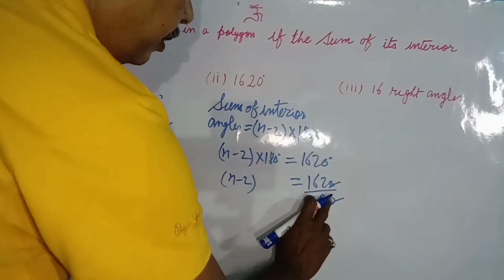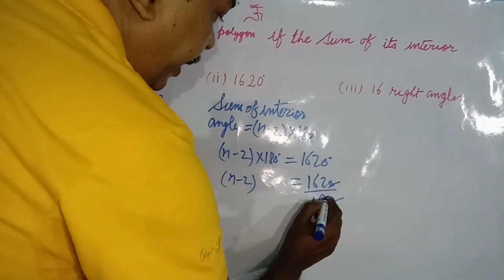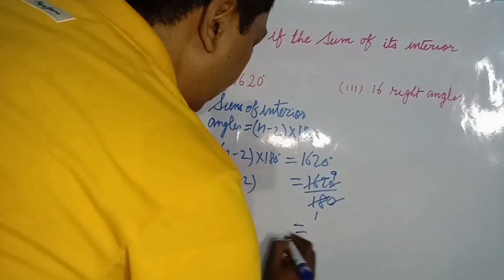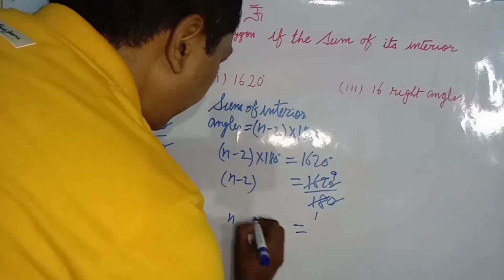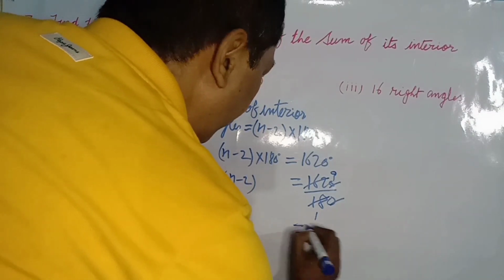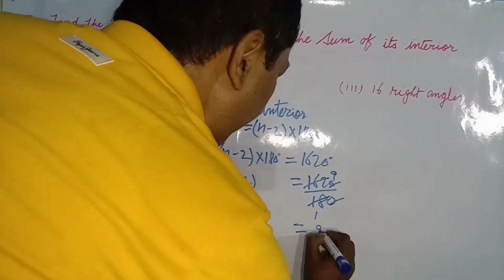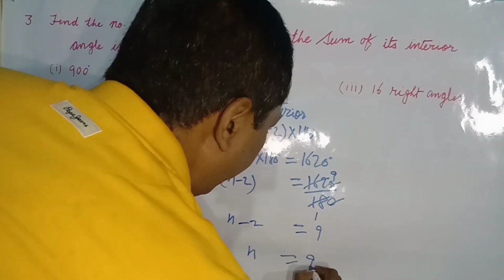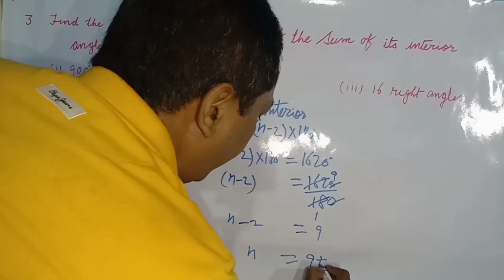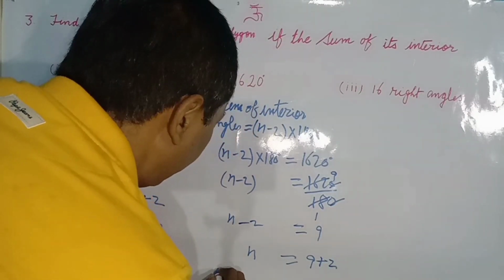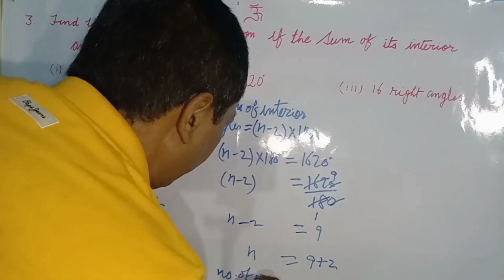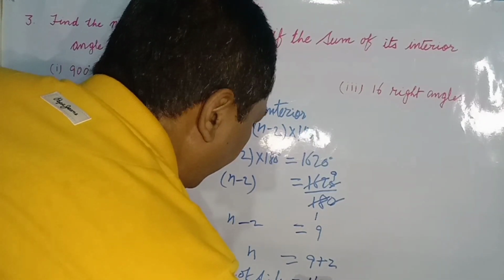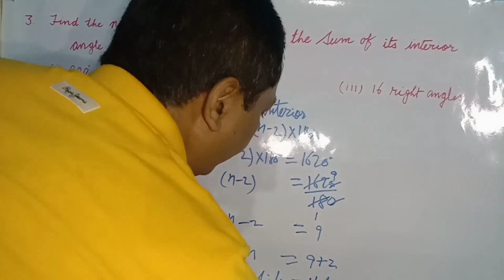Now we have cancelled 0 and 0, and this one 18 1s are 18 and 18 9s are 162. Now n minus 2 equals 9, then n equals 9, here it is minus 2, then here it will be plus 2. Then we have the number of sides equals 11. That will be the answer.